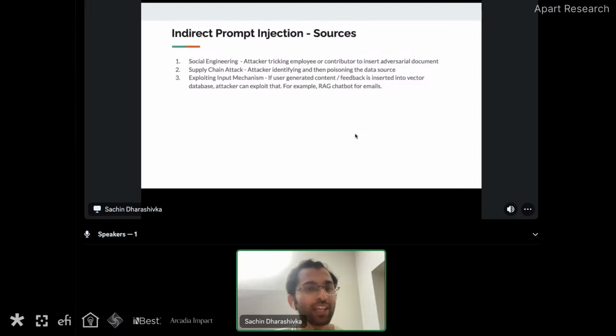Or someone can exploit input mechanisms. Imagine there is an AI agent or RAG chatbot for job applications, where users are submitting their resumes. An attacker can submit their resume in such a manner that when a recruiter asks a specific question about someone else's resume, the attacker's resume impacts those specific answers.